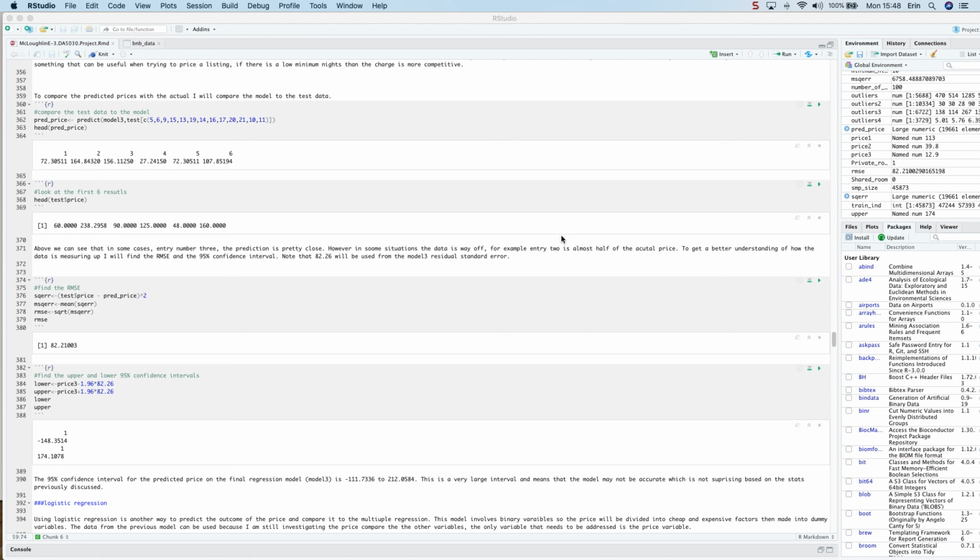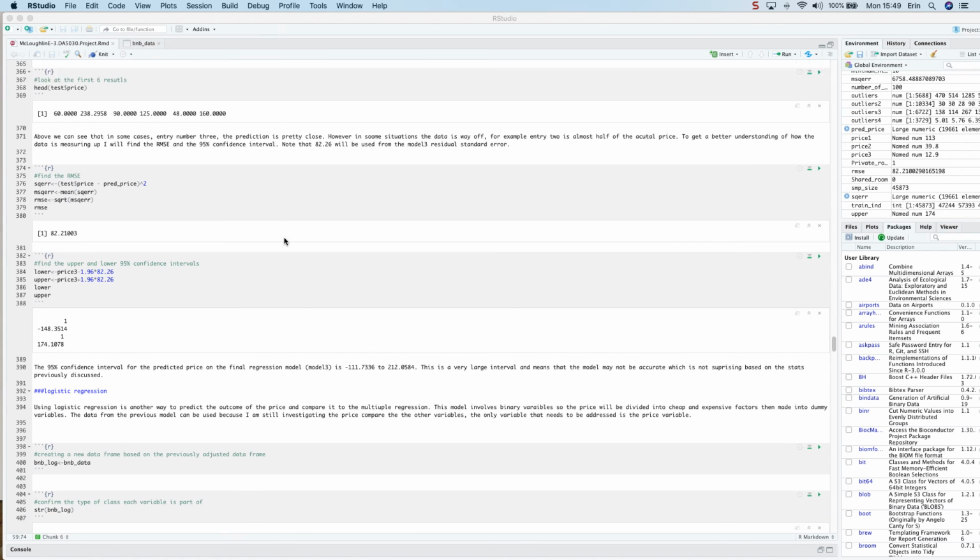So for the multiple regression, as I said, I looked at the mean squared error and the confidence interval. I also just compared the test data with the model right here, so you can see some of the data is fairly accurate. So you have 72 and 60. It's pretty close in price, but then some of the data was way off, almost double what the actual price was, or half in some cases. So that was really interesting. Some of them were close, some of them weren't.